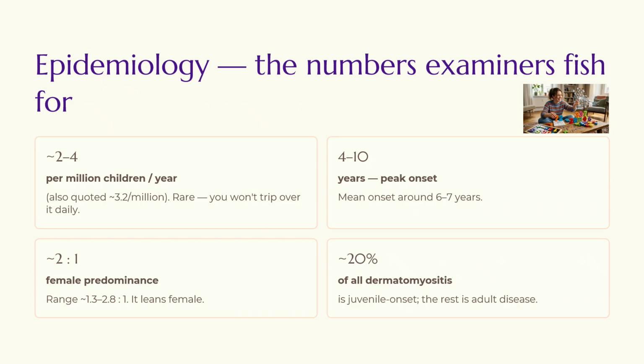The numbers examiners love to fish. The incidence is roughly 2 to 4 cases per million children every year, which is rare. You will not trip over these on every ward round. The peak age of onset is around 4 to 10 years, averaging around 6 to 7, and the sex ratio is around 2 to 1. It is female predominant, as with most of the connective tissue disorders, and importantly, approximately 20% of all dermatomyositis cases have a juvenile onset, so the majority is still an adult onset disease.